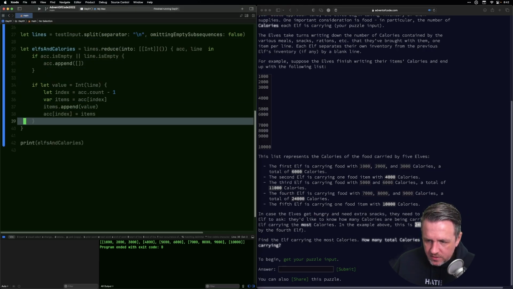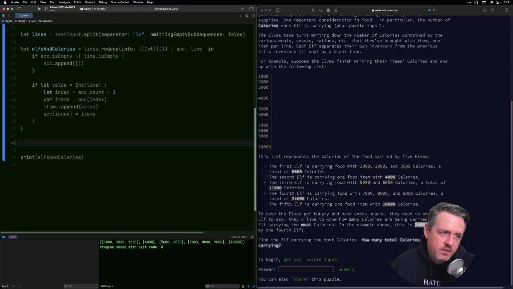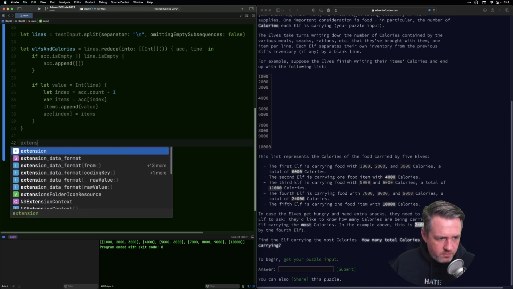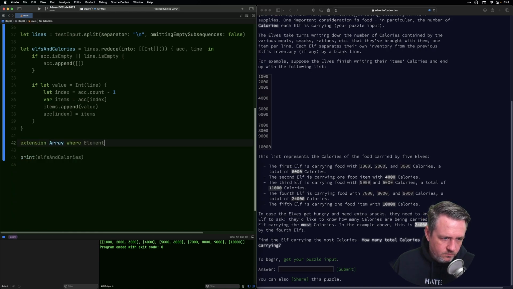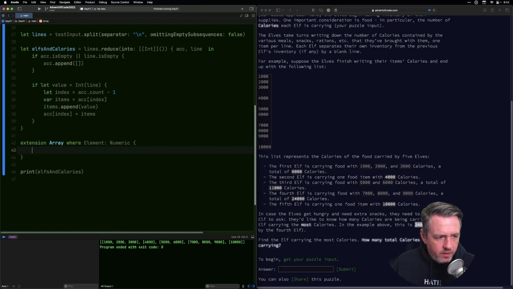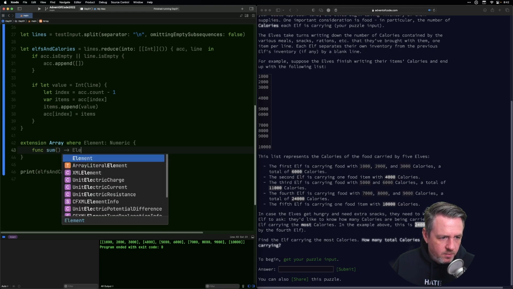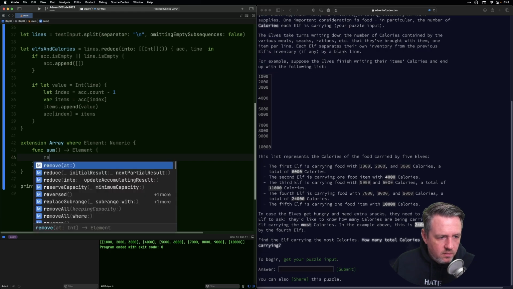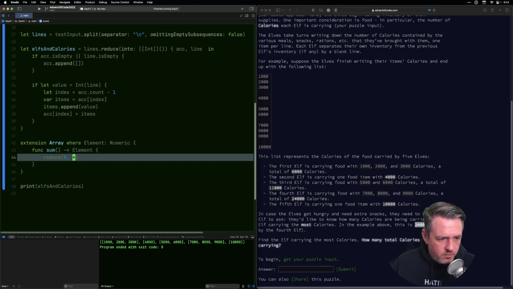All right, so we need to know what the maximum sum is. So I'm going to create a function on an array where element is an int. Actually, we can do this on any numeric element. We could have a sum, and this would return element. And we can reduce 0 into plus.